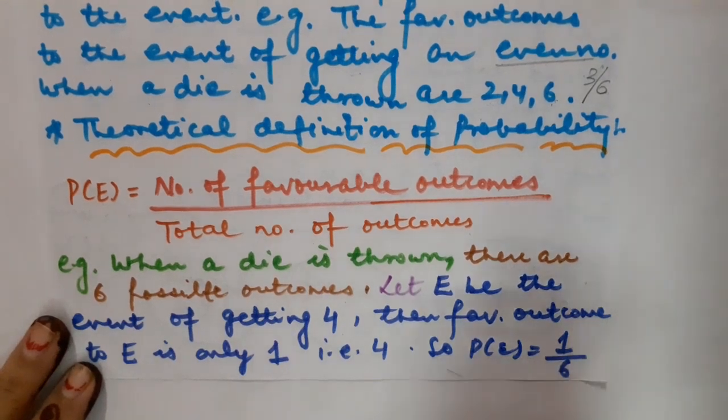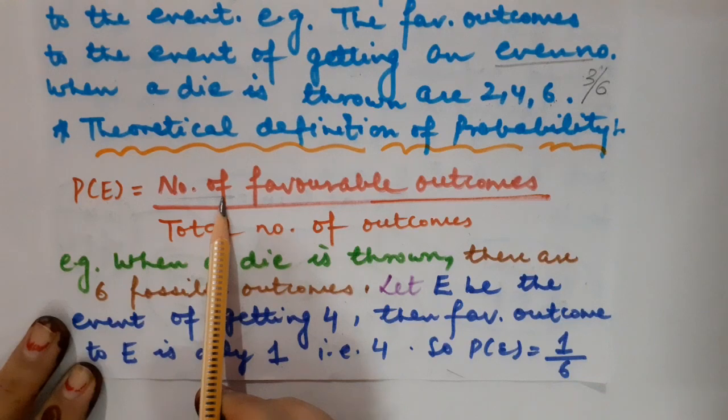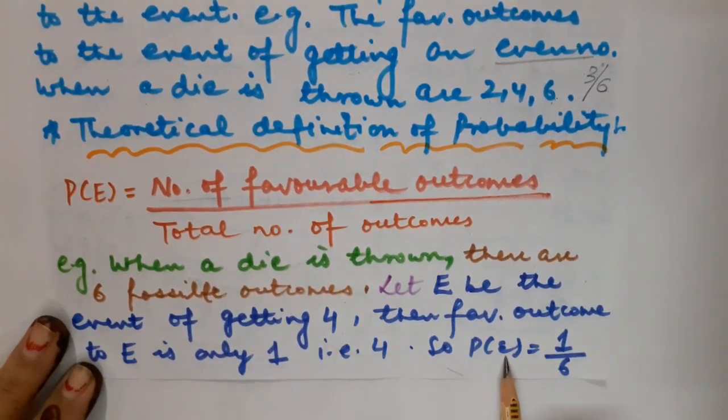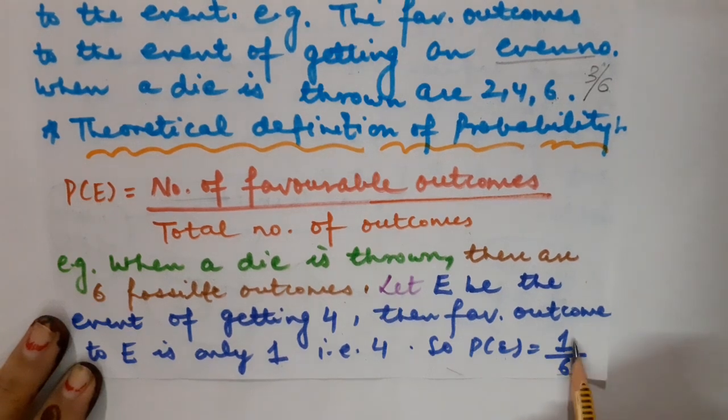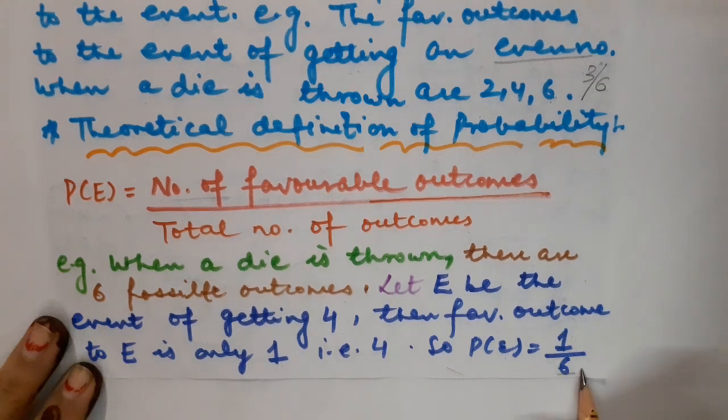That is 1 only. We want here the number of favorable outcomes. So what will be the probability of getting the digit 4 when a die is thrown? That is 1 upon 6. 6 is the total number of outcomes and 1 is the favorable outcome. Got it? So the probability in this case will be 1 upon 6.